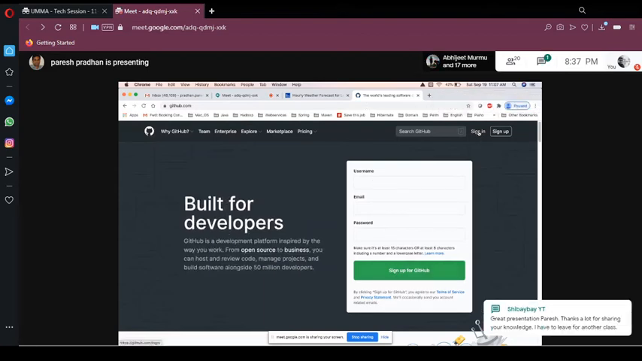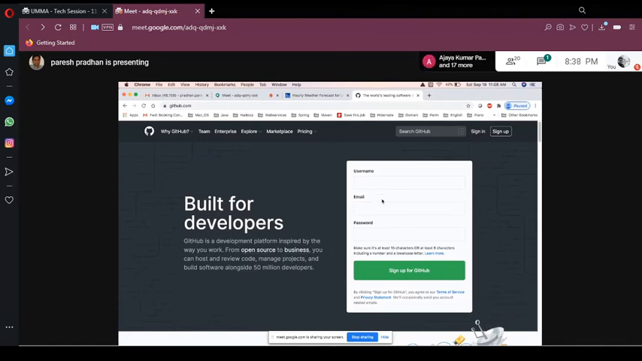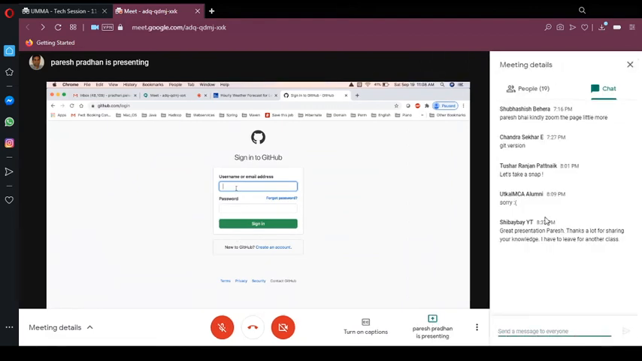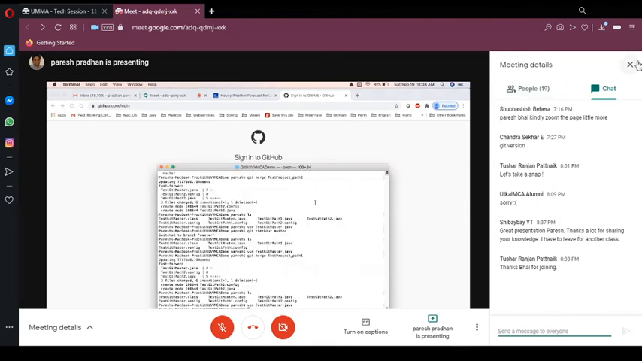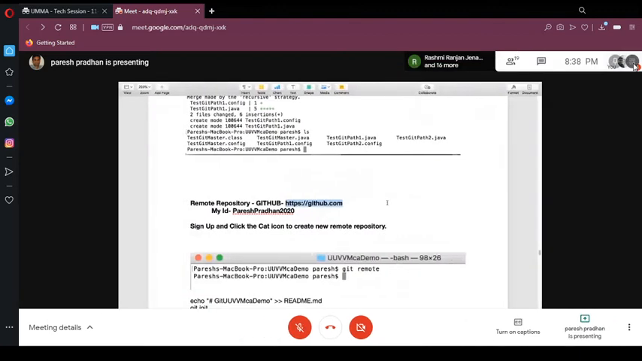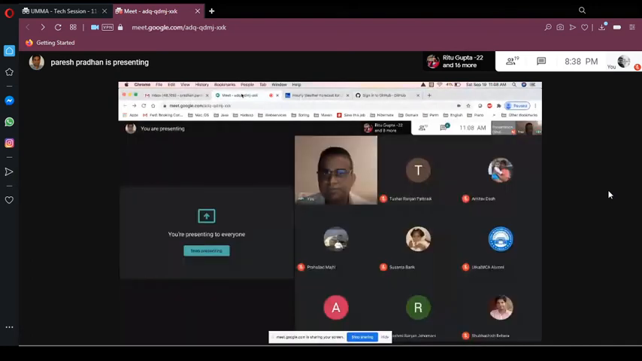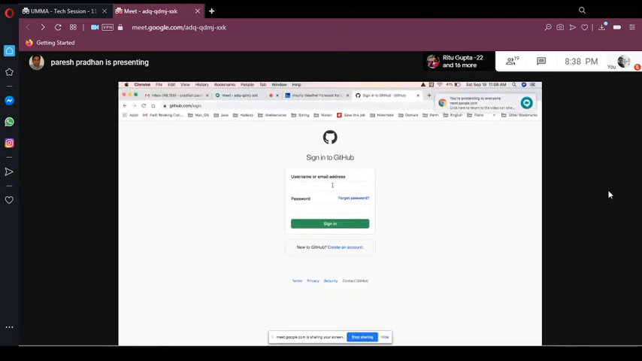I already have an account. You can create your own user ID and password. This is free software. You can write all your code, put it in the remote repository, and share it with anyone. I can show you all of that. Let's go to sign in. Let me enter my user ID and password.